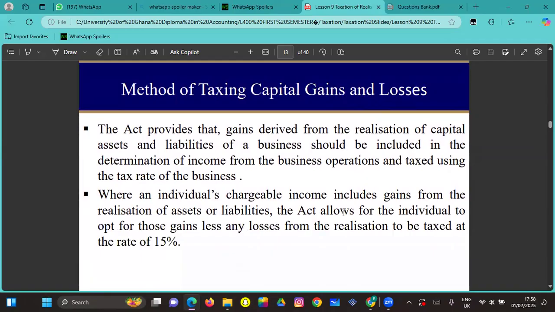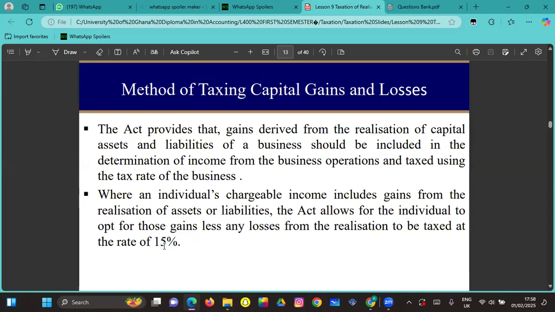So here are the modes of taxation. And this was where our lecture said it's important at our level, what we should know is up to this point, right? But we'll move on. So the methods of taxation, right? We have two methods of taxation. It's either you include it in your chargeable income and then tax it at your normal tax rate, or you tax the gain differently at a rate of 15%.